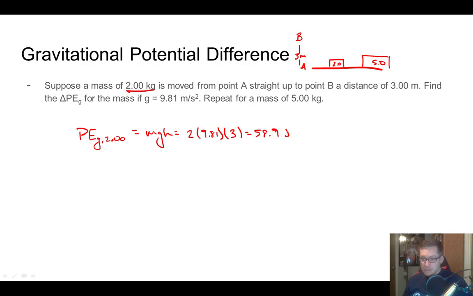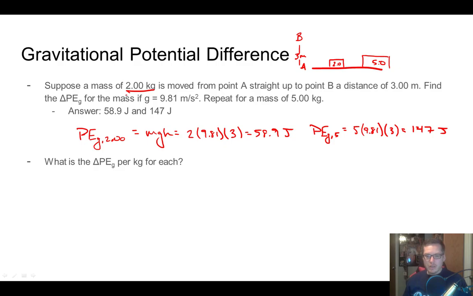And then this is energy, so it'd be joules. And then potential energy due to gravity for the other guy, so this is our 5. That would just be 5 times 9.81 times 3, and we get 147 joules. All right, so we got the same answers. Good for us. Rocking and rolling.